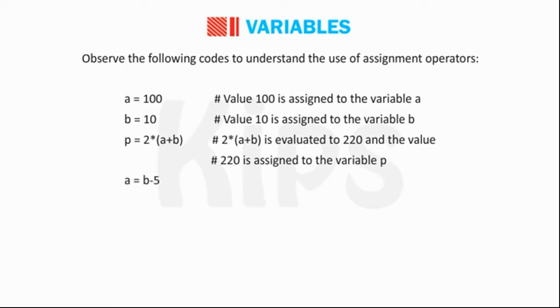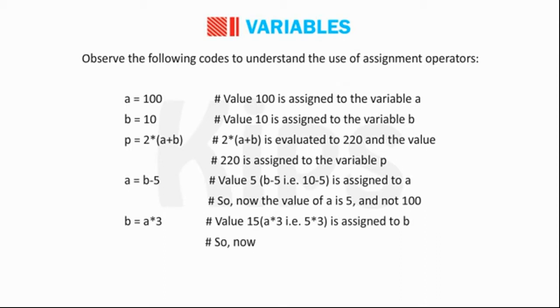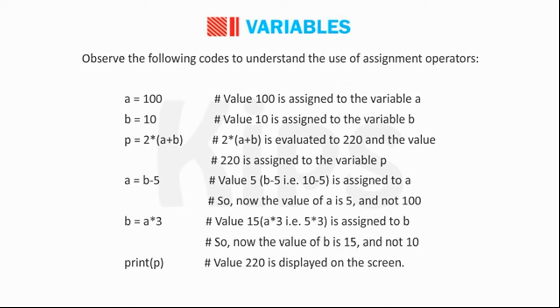a = b - 5. The value of b - 5, that is 10 - 5, is assigned to a. So now the value of a is 5 and not 100. b = 3 * a. The value of a * 3, that is 5 * 3, is assigned to b. So now the value of b is 15 and not 10. print(p). The value of p is displayed on the screen.